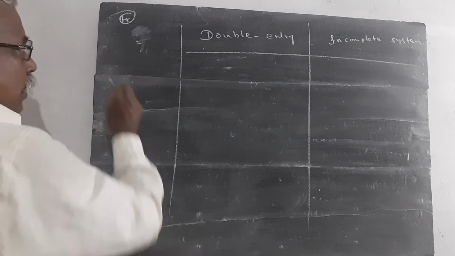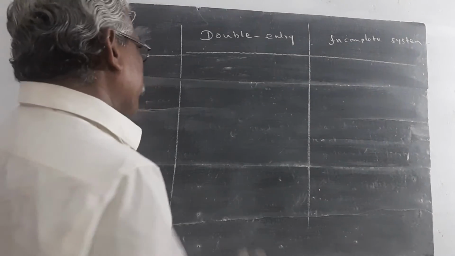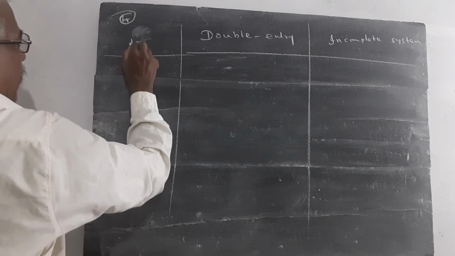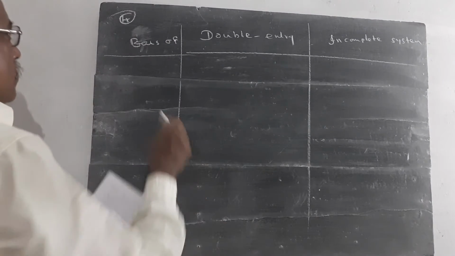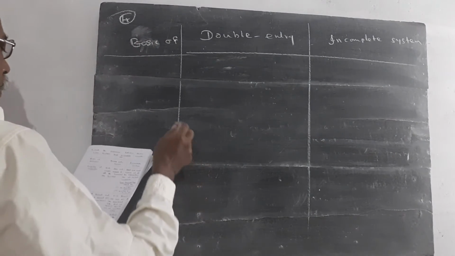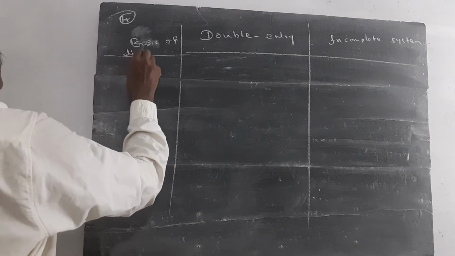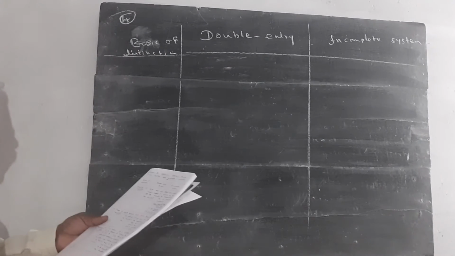Here we have to write this answer in a tabular column model. First point, basis of distinction in the double entry system and incomplete records.